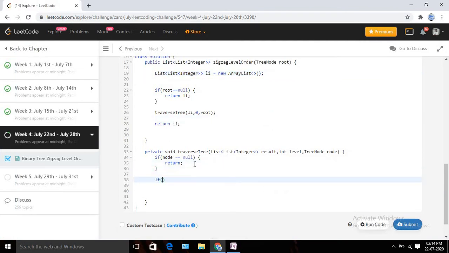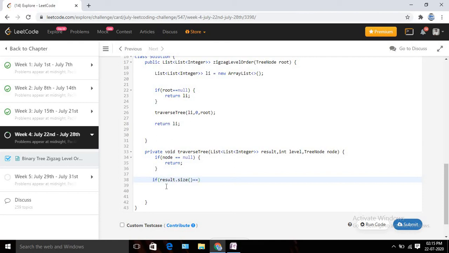If my result dot size equals label size, then we need to initialize one array list before we start inserting, else it will throw a null pointer exception. So at first let's initialize one array list for each label.